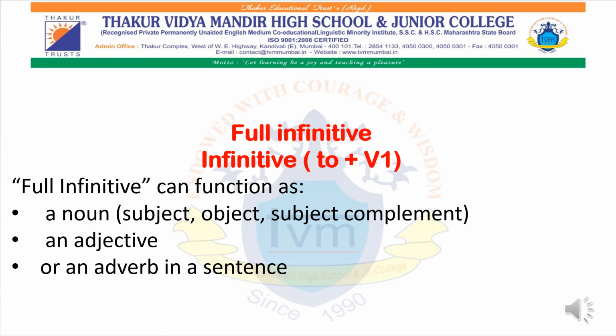But sometimes full infinitives can function as a noun or an adjective or an adverb in a sentence. For example, the word to learn, it can be in a subject. It can also be in the place of an object or as a subject complement. So in the next slide, I will show you a few examples of which and how it can function.